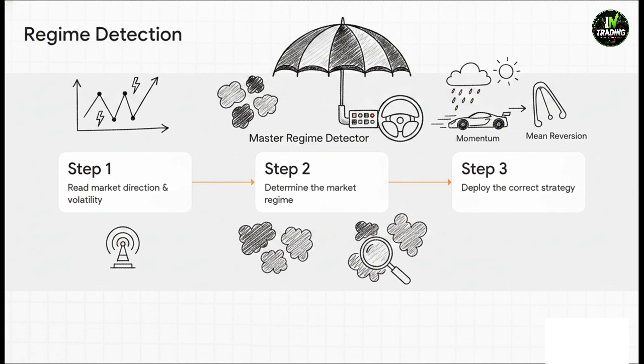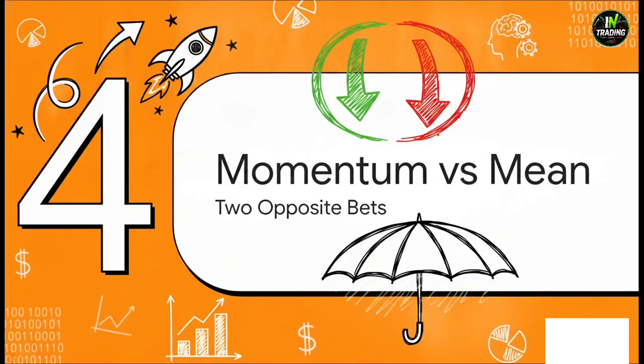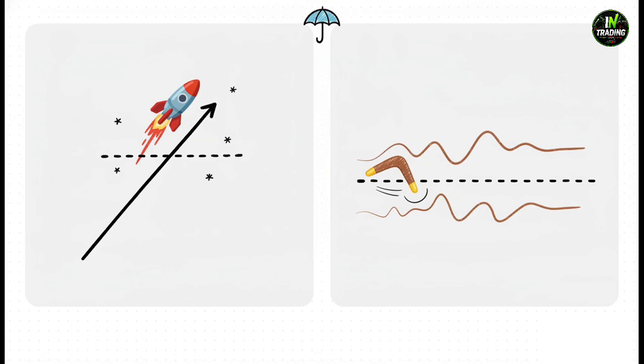Step 2, it determines exactly which of those 4 regimes we're currently in. And Step 3, it hands the wheel over to the correct specialist strategy for that specific environment. It's going to deploy either momentum or mean reversion. Basically, it reads the weather before deciding which vehicle to drive. And that flows perfectly into Section 4, momentum versus mean reversion. Let's break down those 2 specialist sub-strategies that our umbrella actually deploys when the time is right.